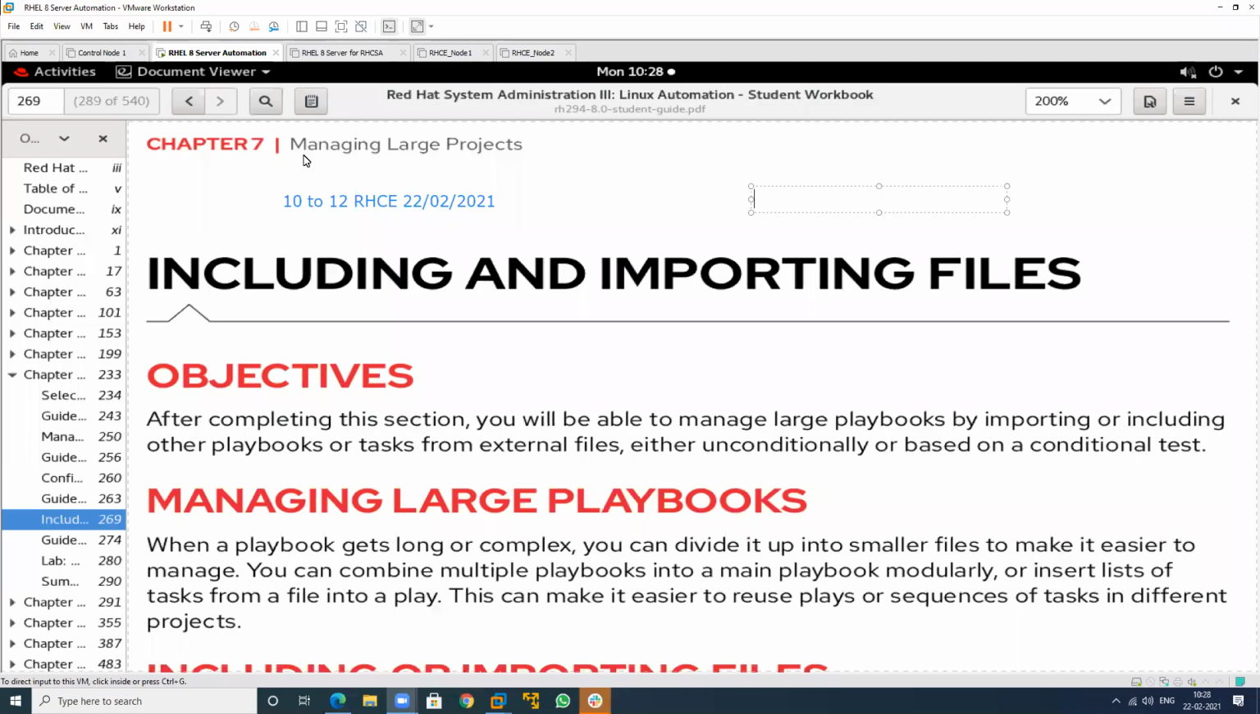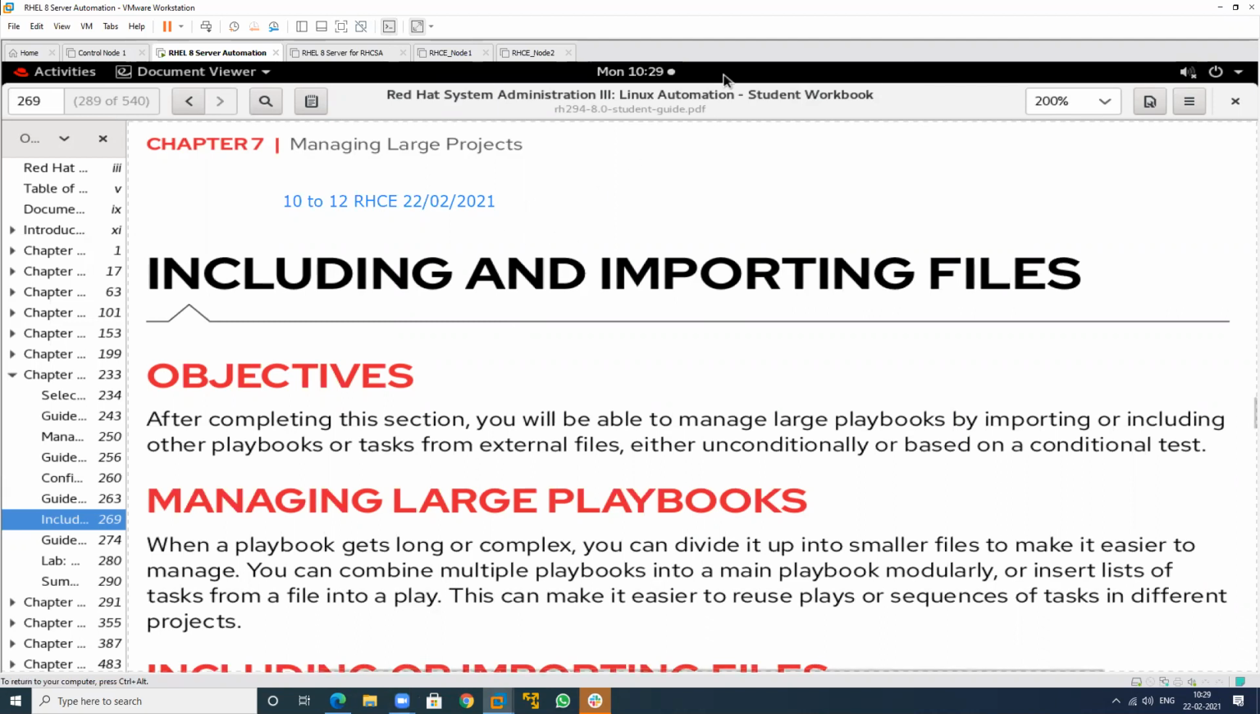This is regarding managing large projects. In this we have only this one concept, including and importing. We discuss what the concept of including is and what the concept of importing is. That is what I will discuss in this particular session. I will tell you first what including is and what importing is. These two concepts I will tell you.